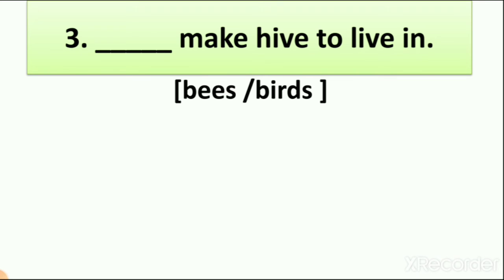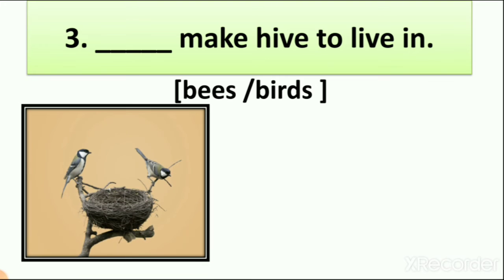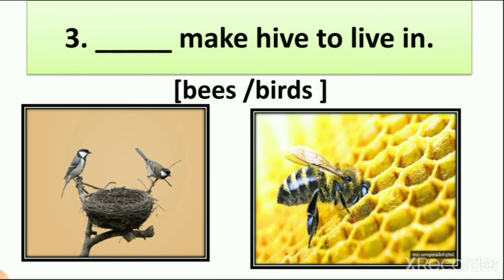So who makes a hive? Bees, right? Let's see the two pictures we have, 1 and 2. In one you can see a bird and in the second you can see bees. The bird makes a nest, you can see here a small nest, and in the second picture bees are making a hive. The home of bees is a beehive, right?